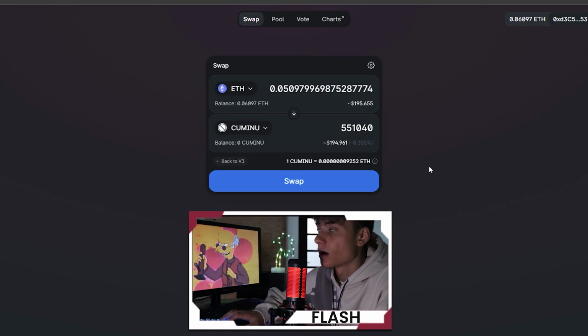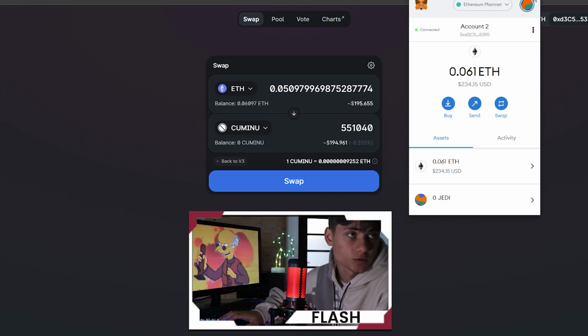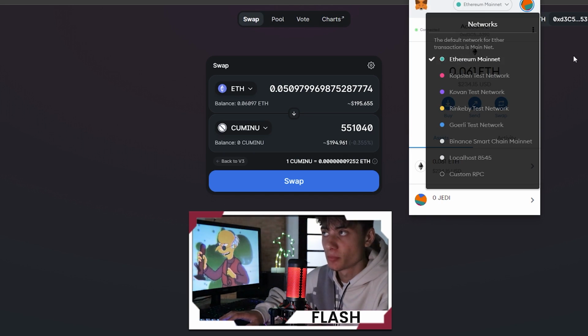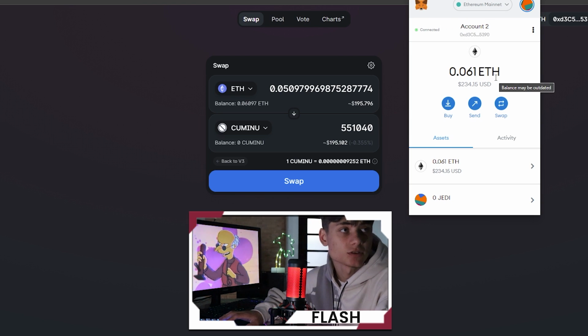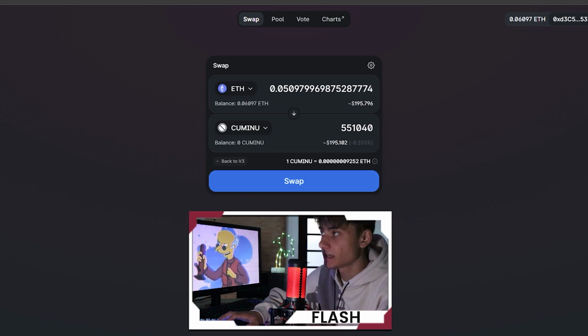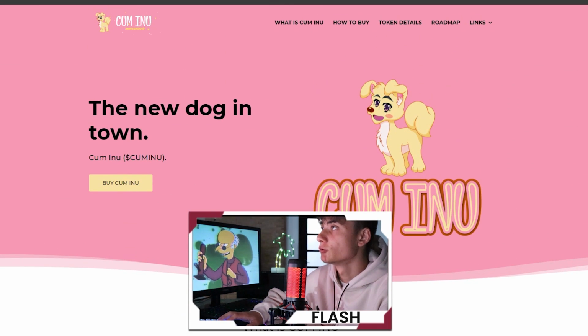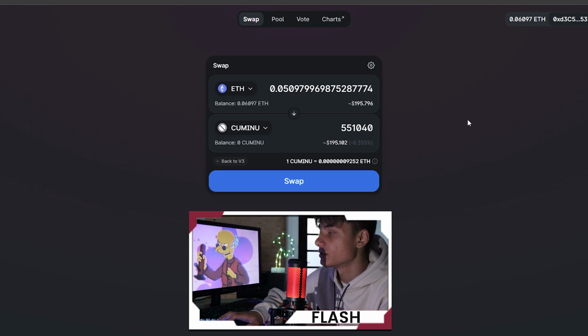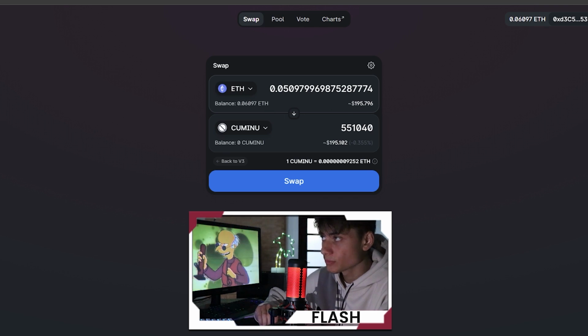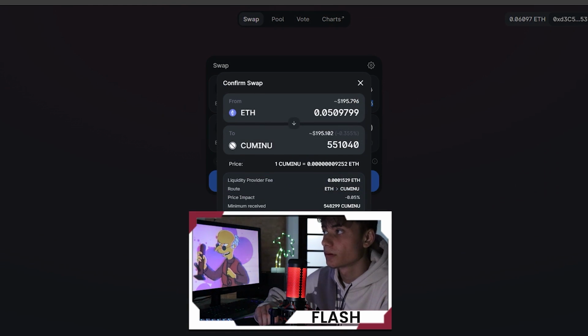Now I want to show you guys how to buy UNI. Firstly, you'll need MetaMask or Trust Wallet. Make sure you're on the Ethereum mainnet. You need Ethereum, so just transfer some Ethereum to your wallet. After that, go on their website and click on buy UNI. It will redirect you to the UNI swap. Put in how much Ethereum you want to swap for UNI, whatever amount, click on swap, confirm the swap, and MetaMask will give you a notification saying confirm.